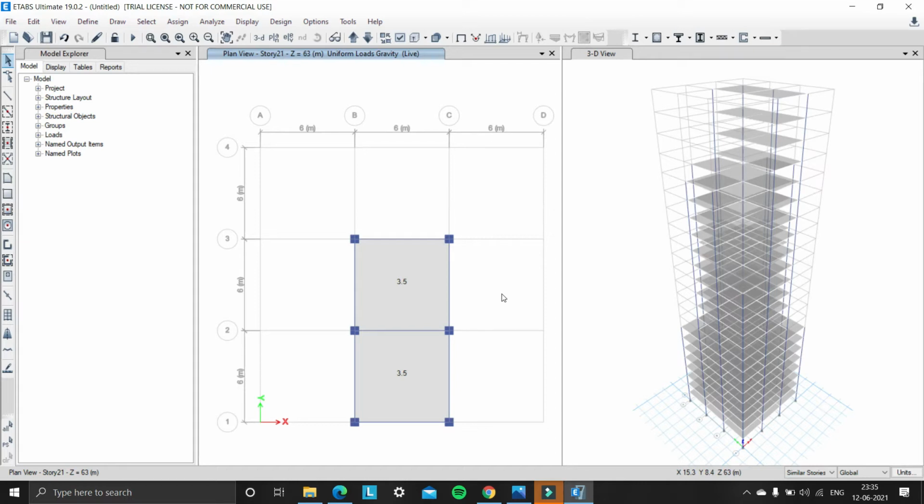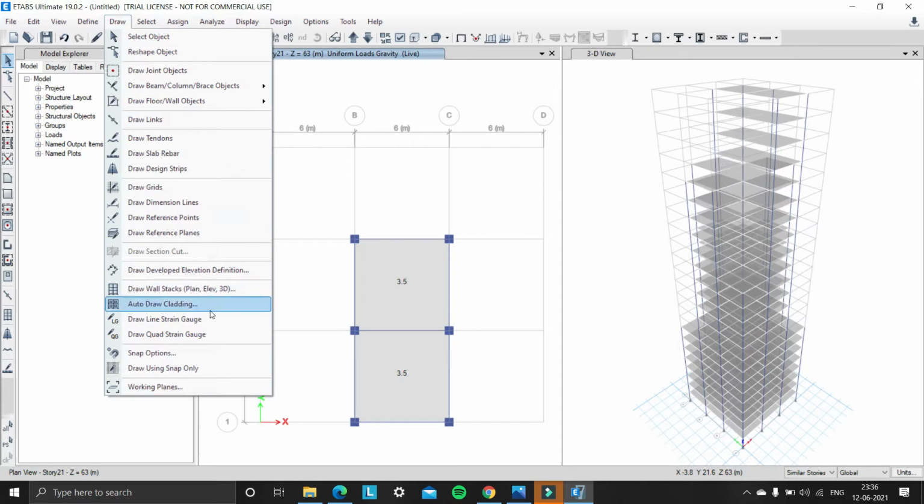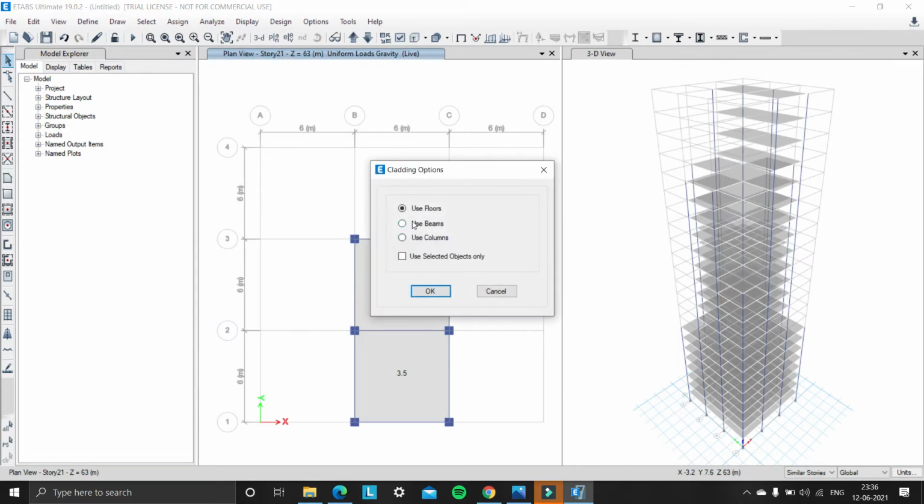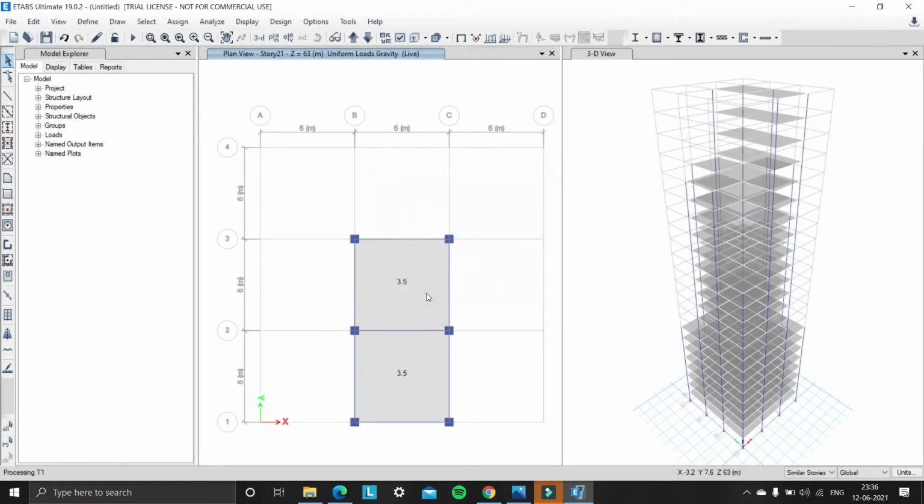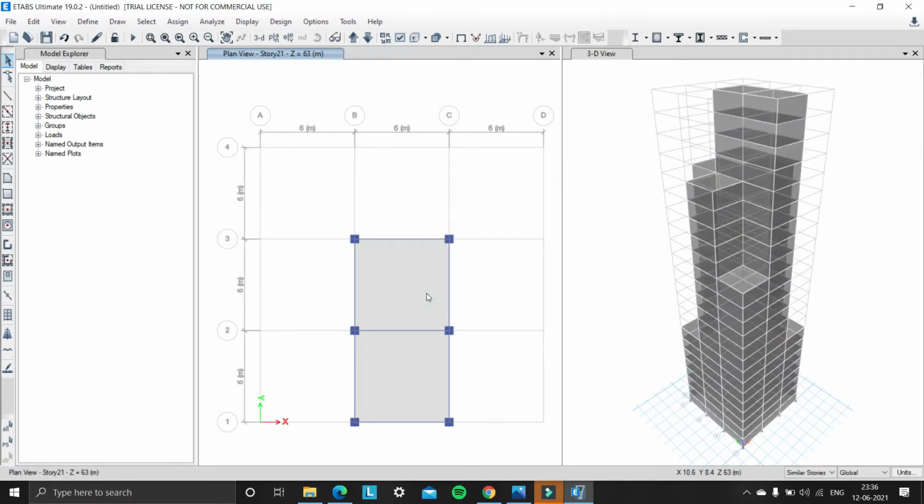So we need to give the cladding loads. For that, first we need to use the auto draw cladding option. We need to select the auto draw cladding option, use floors in the cladding options, and click on OK. Okay, the auto draw cladding option is selected. So we need to apply cladding loads. For that, first we will move to story 1.